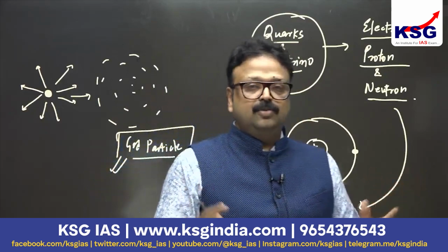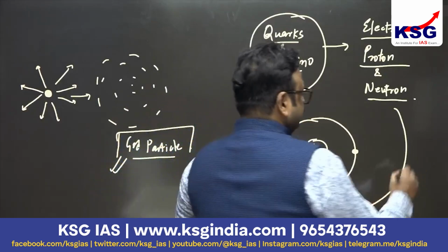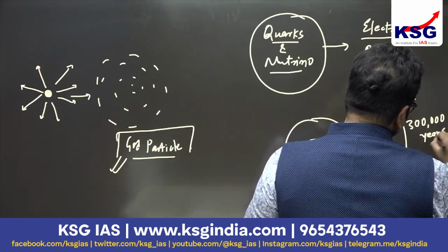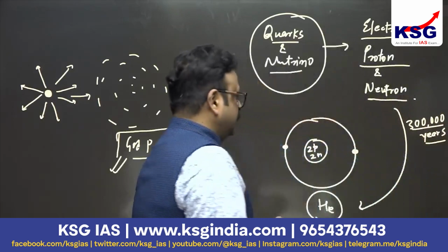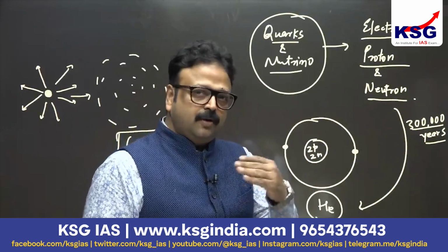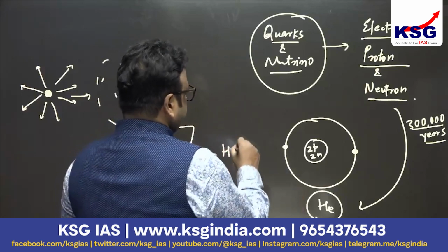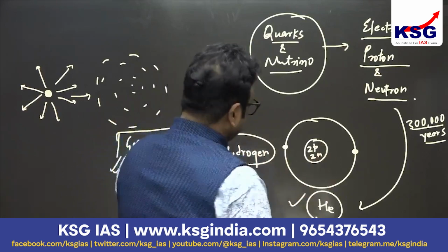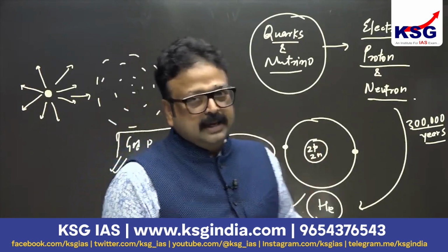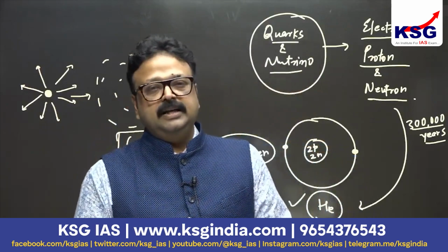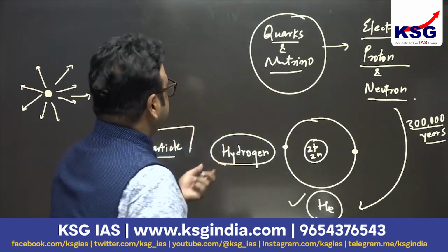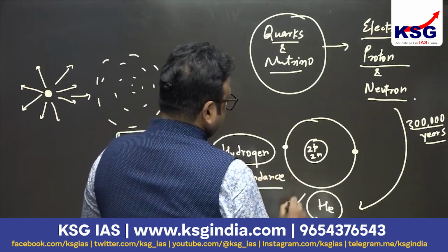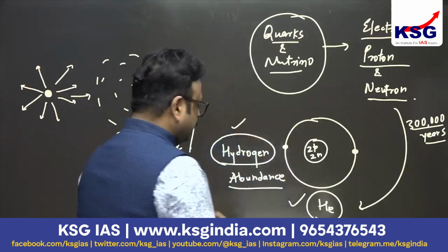Yes, it took almost 300,000 years after the Big Bang. So this was the first atom, and simultaneously with helium there was formation of hydrogen also. So hydrogen was the second atom formed. Helium was the first atom formed, but hydrogen was formed in abundance and helium in a much smaller amount.